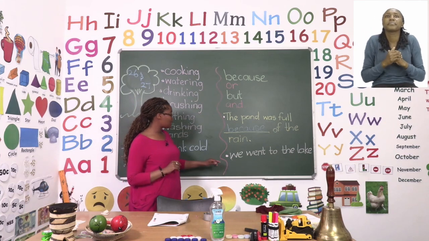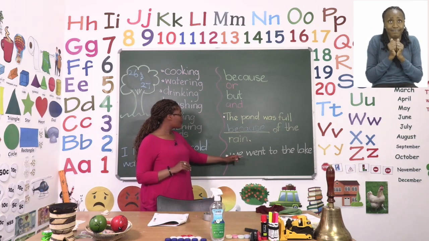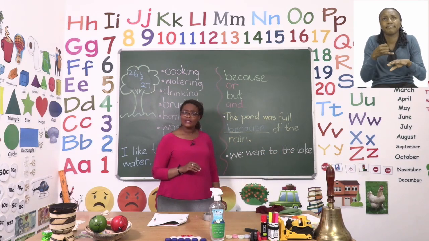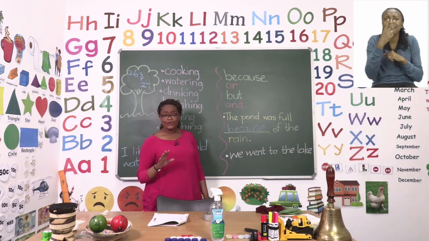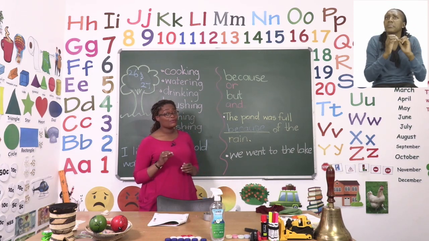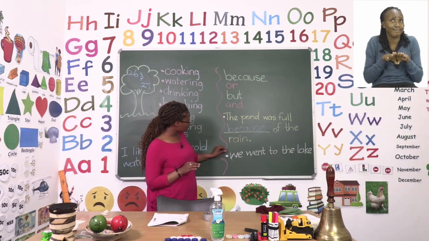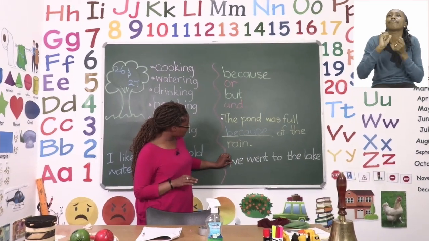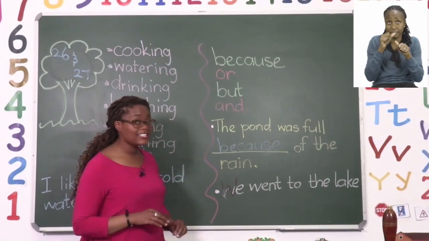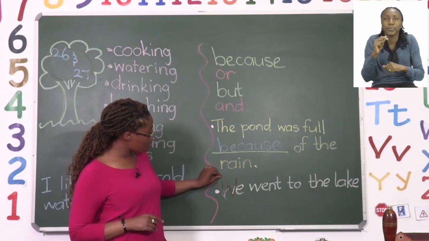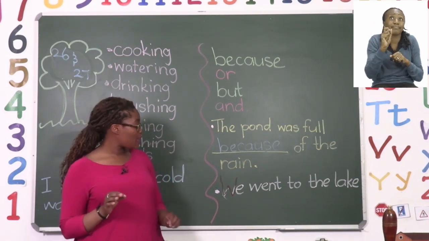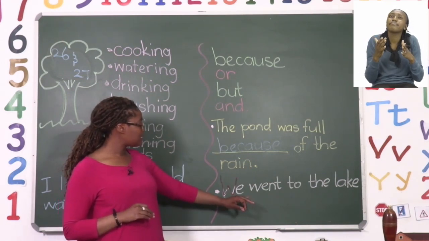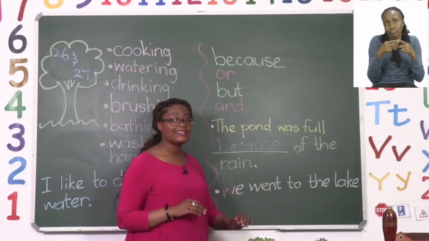We're going to do one of them together, and it says, let's read, we went to the lake. Now, if you look closely, there are no capital letters, there are no full stops, so we have to do the punctuation. The first thing we're going to do is change our W into a big letter, because remember, it is starting a sentence. So when you are going to rewrite this work, make sure you start with capital letter W. And then we move on to say, we went to the lake.